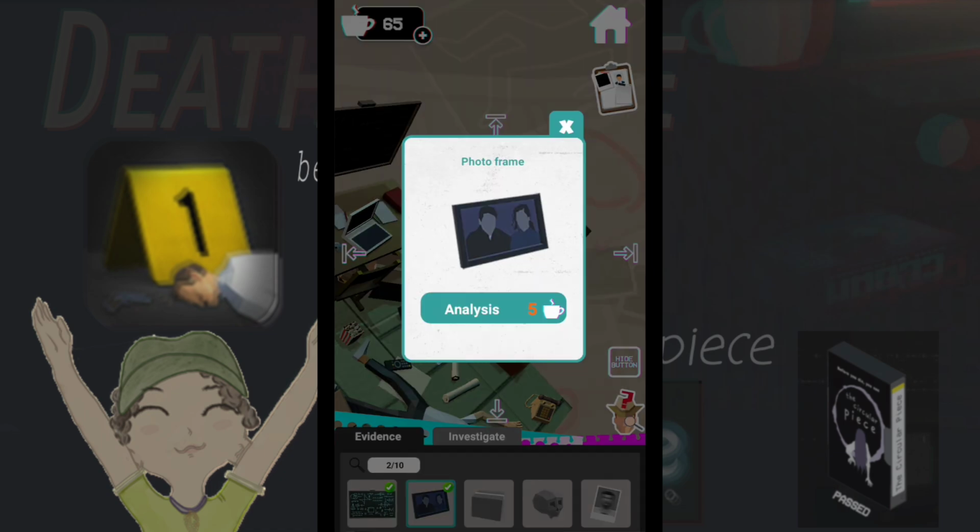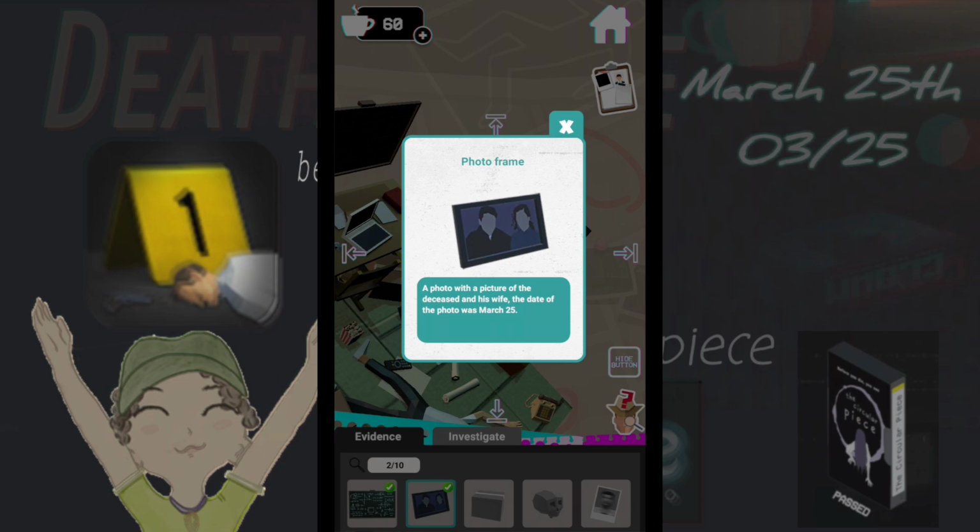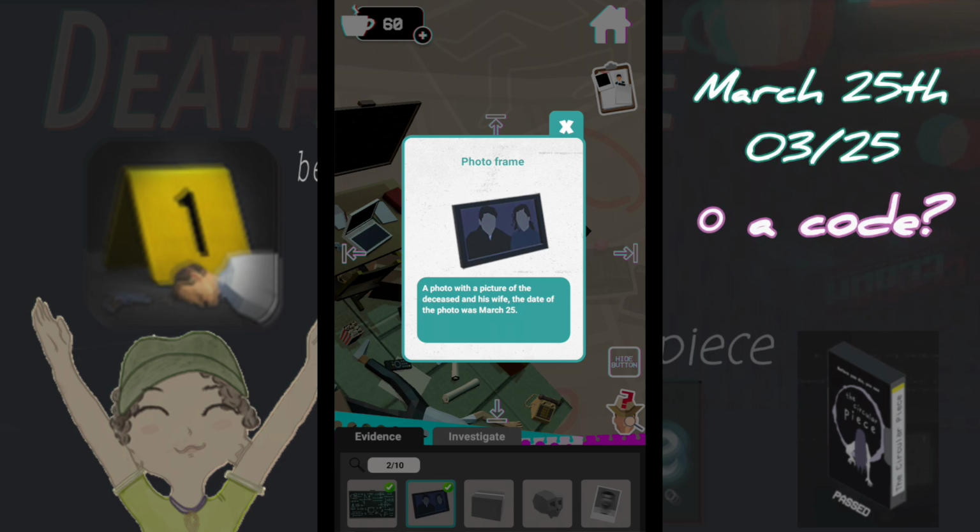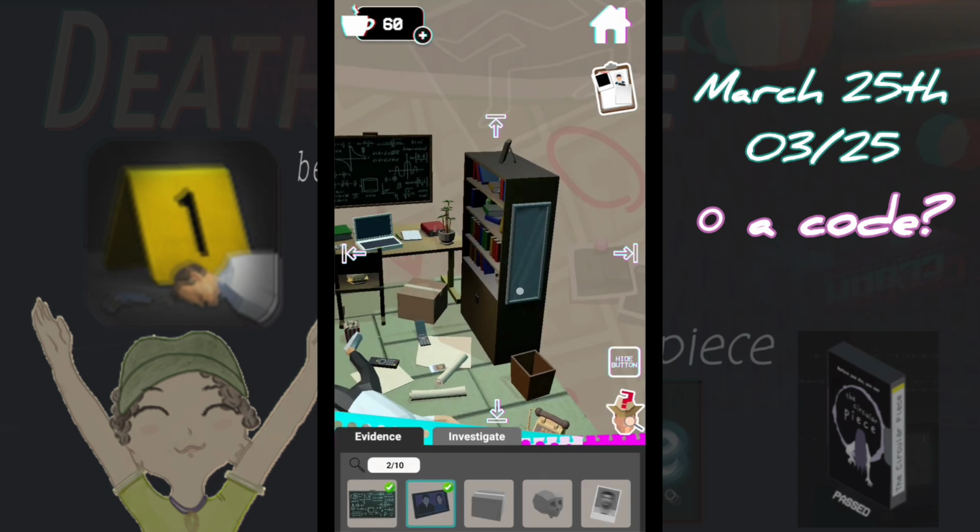Photo frame. A photo with a picture of the deceased and his wife. The date of the photo was March 25th. March 25th is an odd detail. Detective senses tingling.